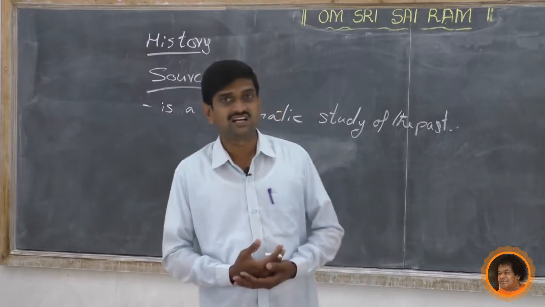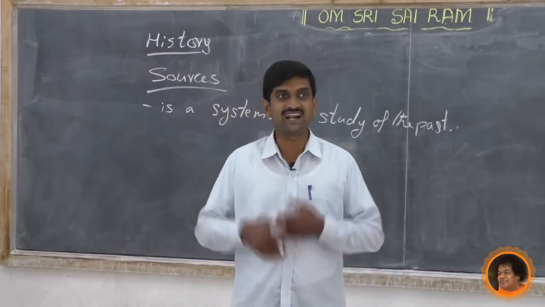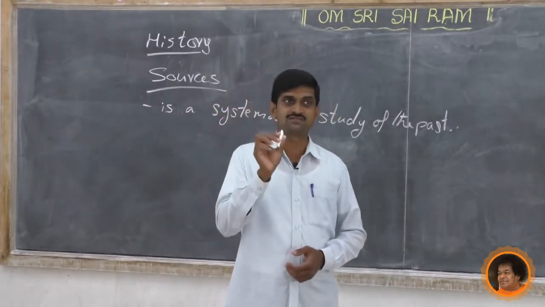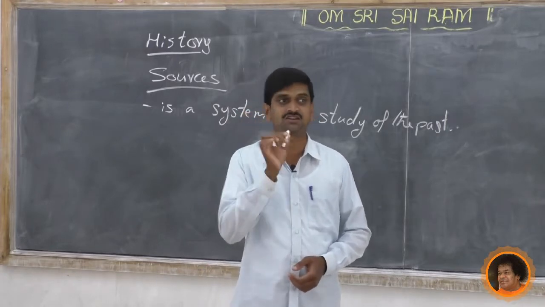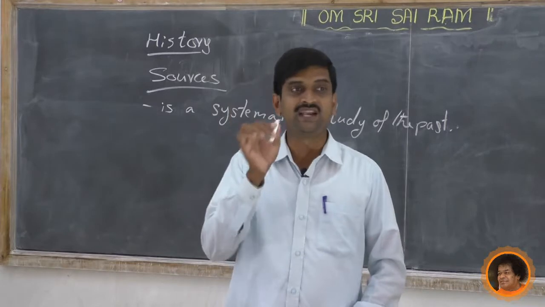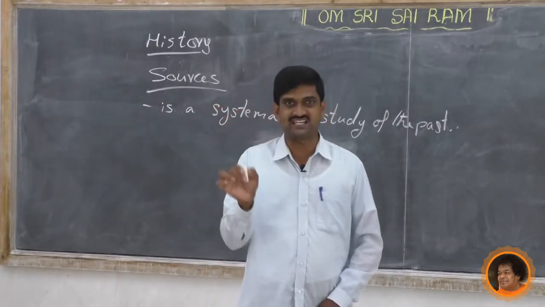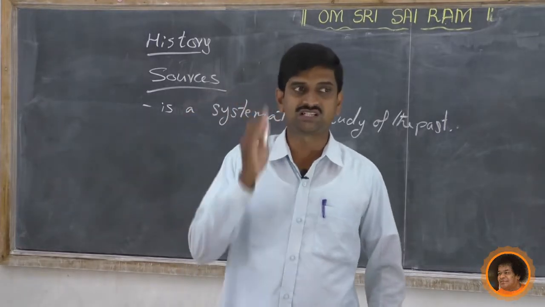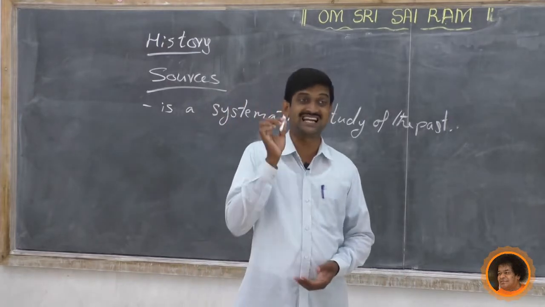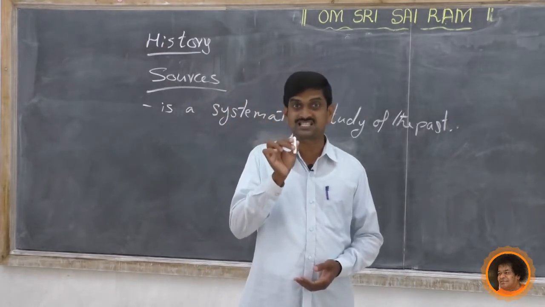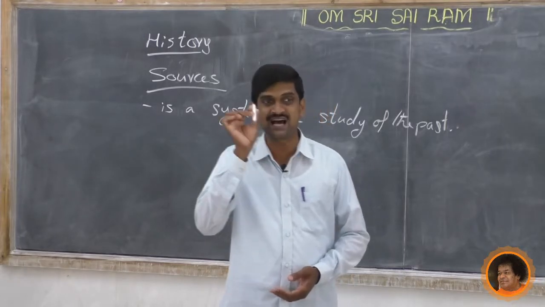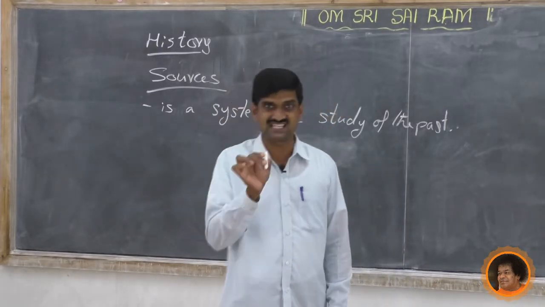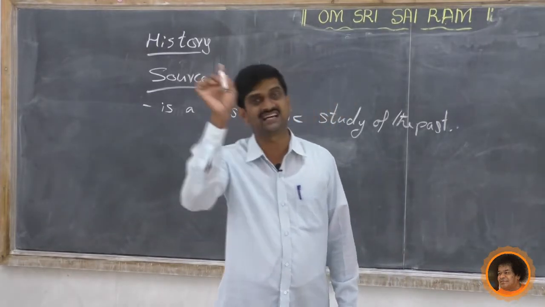So historians are like the advocates or lawyers. What will the lawyers or advocates do? Lawyers will present their arguments on the basis of the evidences and sources related to the case. Like that, the historians also must collect the sources. Then what will they do? Subject them to critical examination and analysis. Then they will write the history.